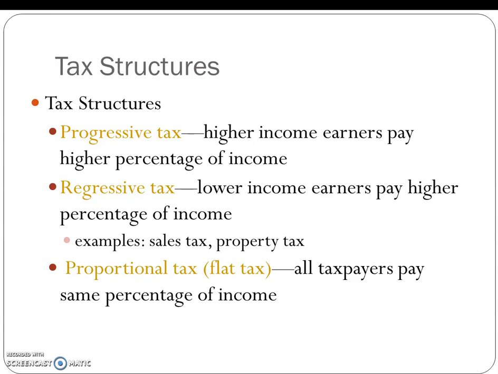And then proportional tax, or flat tax. And this is basically when all taxpayers pay the same thing. So there's no real argument here. We would say, okay, if you make $1 million a year, you pay 20%. If you make $10,000 a year, you pay 20%. It takes kind of the gray area out. What we have right now is basically somewhat of a progressive tax. Those that make more money generally are going to be in a higher tax bracket.